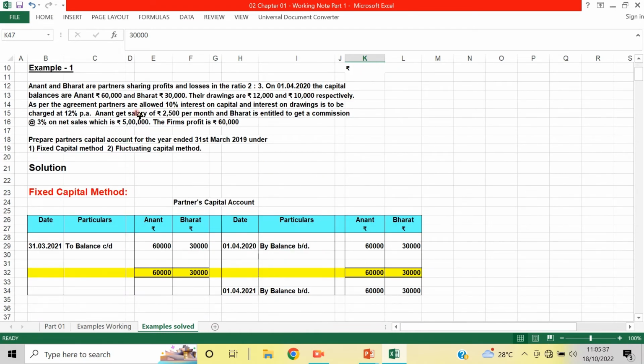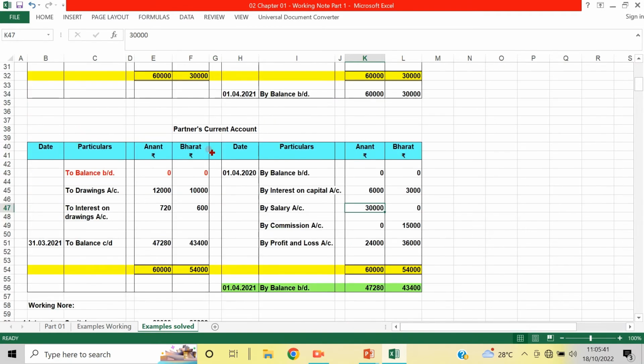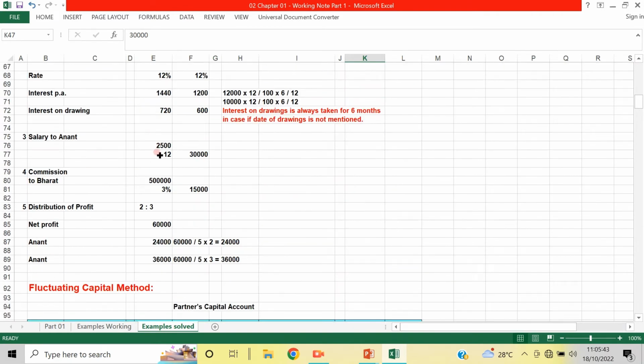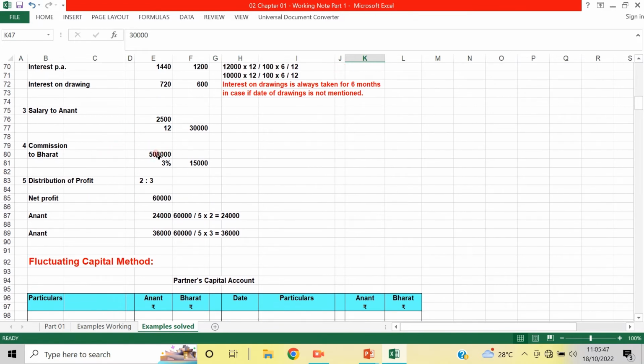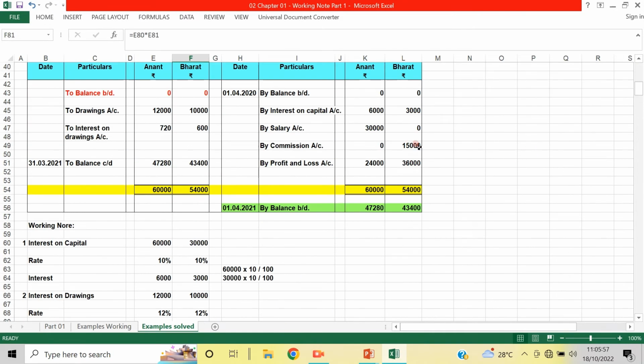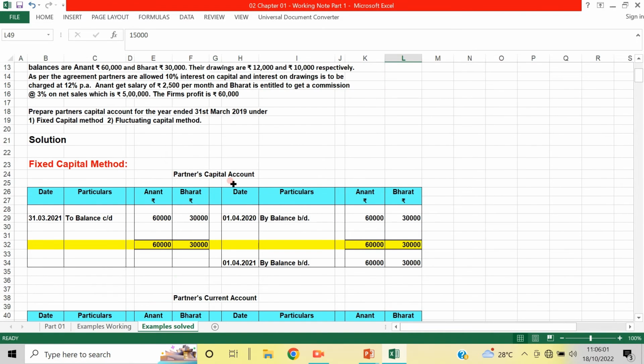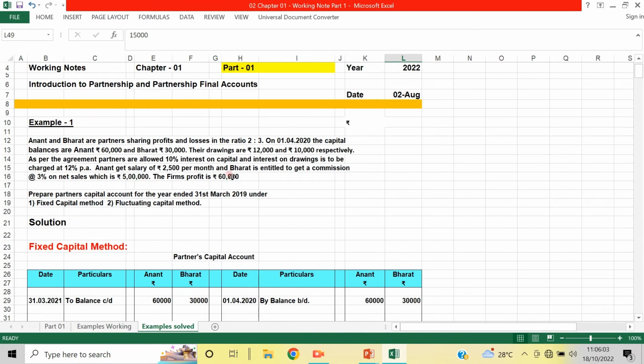So what is the net sales? 5 lakhs. So 3% of 5 lakhs is 15,000. Now, commission to Bharat, commission on sales, 3% on net sales. Sales are 5 lakhs, and 3% of that is 15,000. So Bharat gets a commission of 15,000. Now, what is the next adjustment?